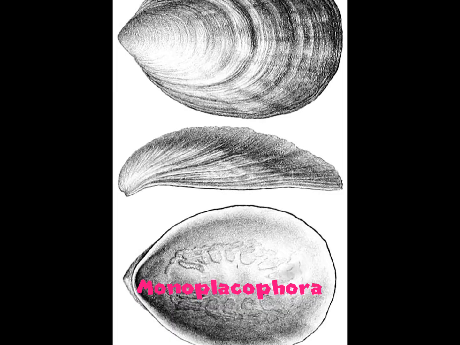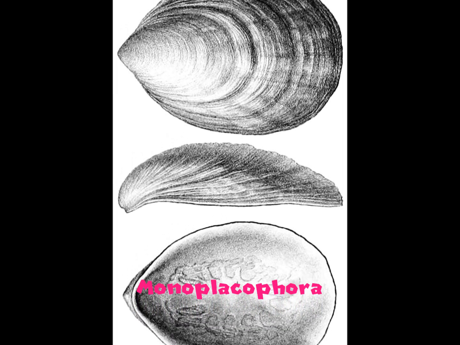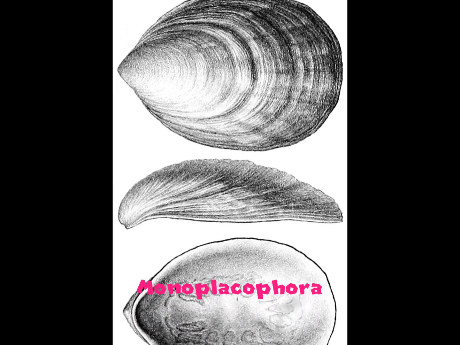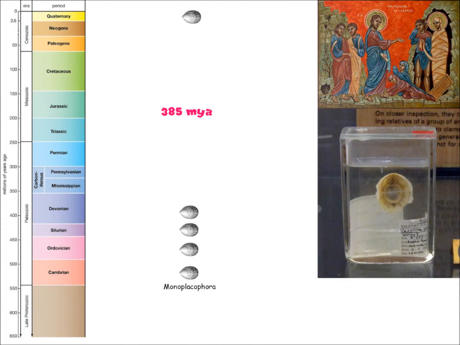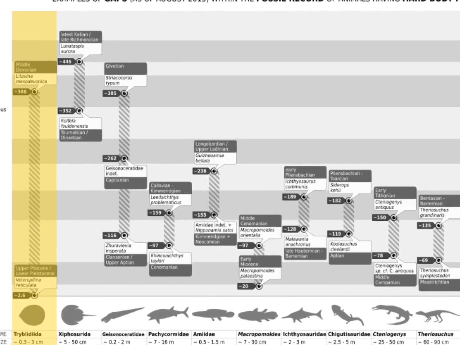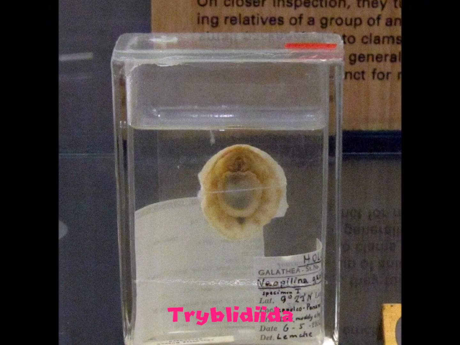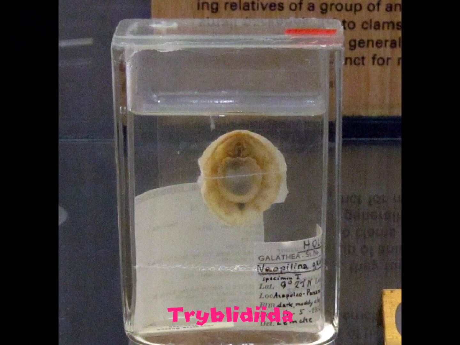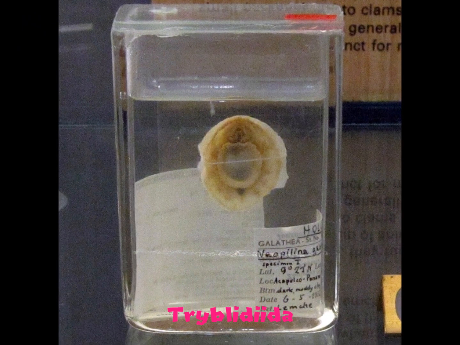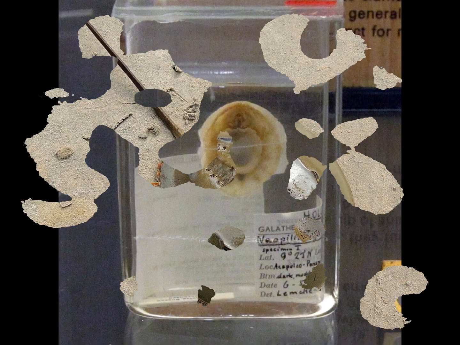We start with a Monoplacophora, a supposedly ancient class of mollusks in which only one family survives today. They appeared in rocks from about 540 to 388 million years ago, but mysteriously disappeared from the fossil record for 385 million years until the Quaternary. Rather than suggesting that they lived 385 million years without a trace, it is more likely that many of them were fossilized during the flood, and that the remaining populations which survived the flood make up the Tryblidiidae.